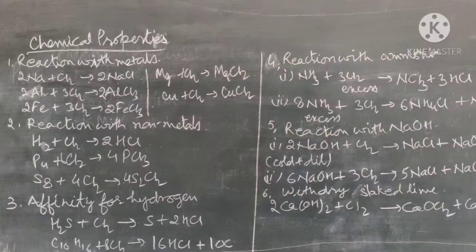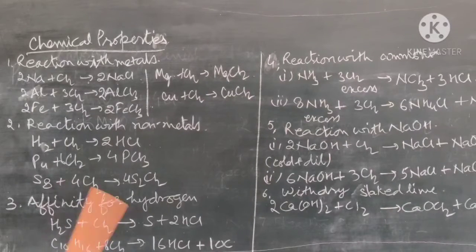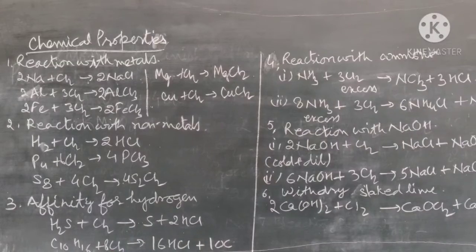In many other compounds which contain hydrogen, chlorine combines with the hydrogen to form HCl, and the metal or non-metal is replaced. In this reaction, this is for turpentine. Turpentine reacts with chlorine, the carbon is separated, and there is the formation of HCl. So in this way we can show the affinity toward hydrogen. Chlorine removes hydrogen from compounds to form HCl.